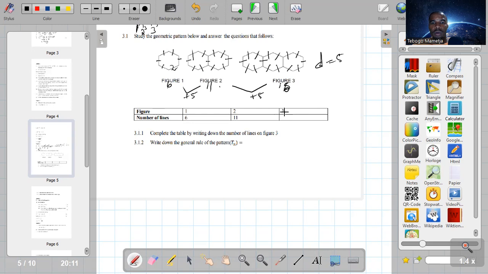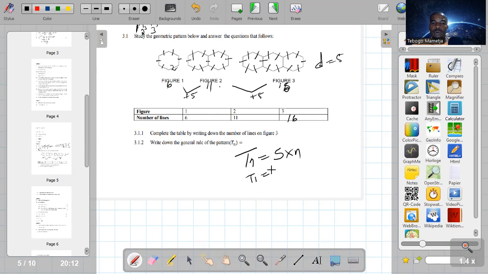For figure 3, complete the table by writing down the number of lines in figure 3. So figure 3 will be 16 there. Then write down the general rule in terms of Tn. Guys, remember I said Tn, which is the nth term. You are going to take the common difference, which is 5. You multiply it with the position. Then you check for T1, you must get 6.